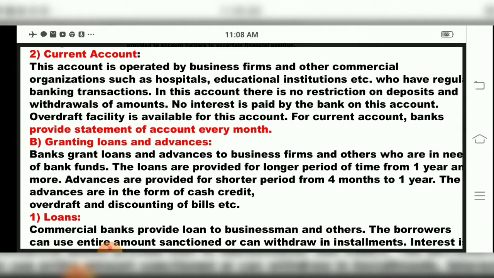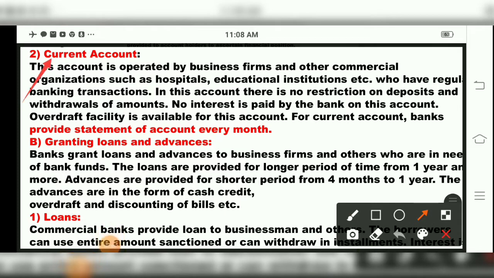Then we have the second type of account, that is the current account, which we are studying under demand deposits. Keep in mind, the current account is mostly used by businessmen, most popular among business persons, because anytime you can deposit or withdraw money. This account is operated by business firms and other commercial organizations such as hospitals and educational institutions who have regular banking transactions. In this account there is no restriction on deposits and withdrawals of amounts.